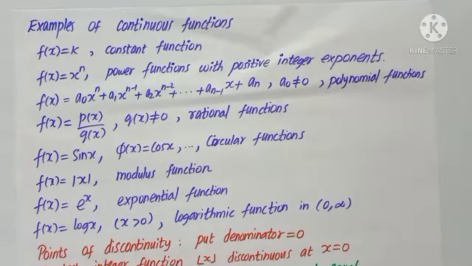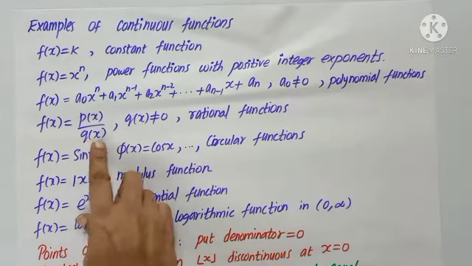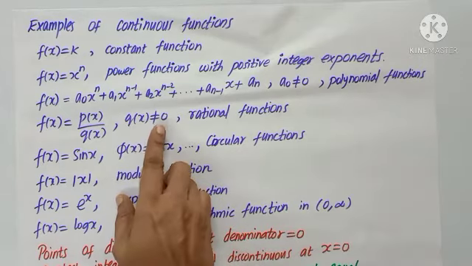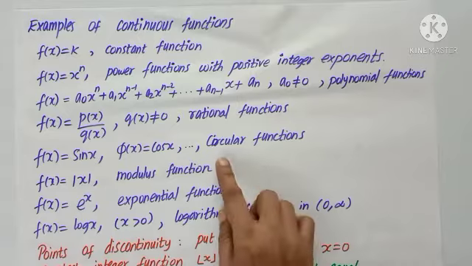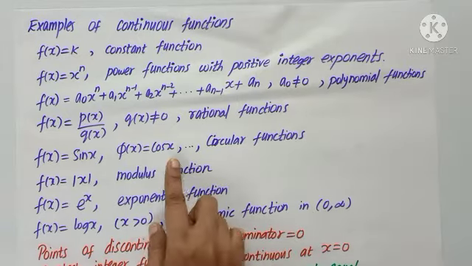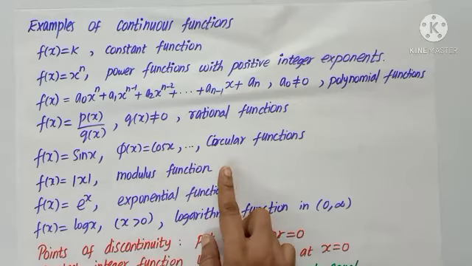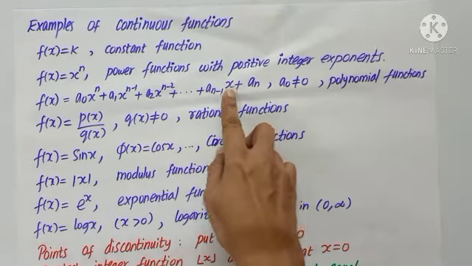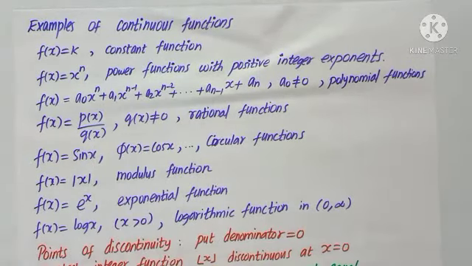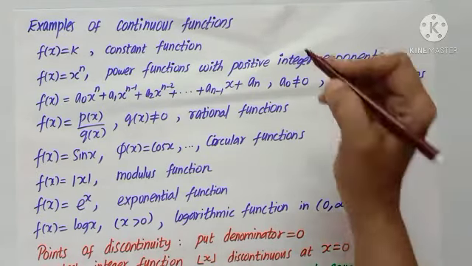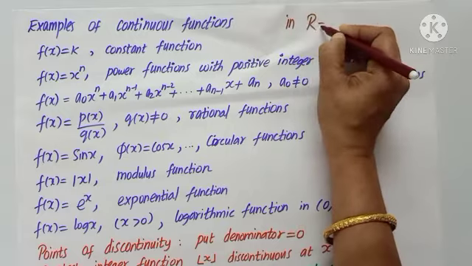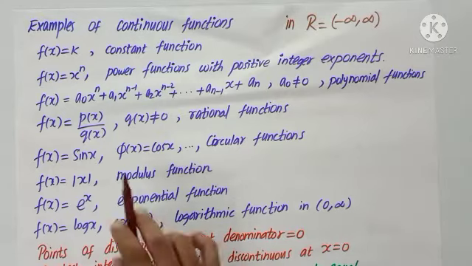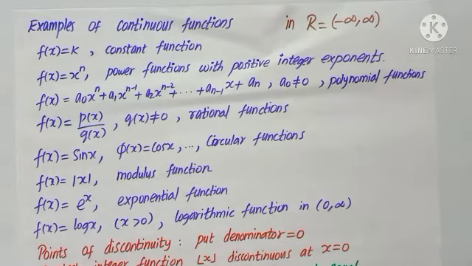Rational functions, when we consider it is p of x by q of x. These are again continuous provided q of x is not equal to 0. Circular functions, sin x, cos x, these functions are continuous everywhere in the number line. So sin x, cos x, rational, polynomial, power function, constant functions, all these functions are continuous in R, that is from minus infinity to plus infinity, provided if denominator exists, it mustn't be equal to 0.